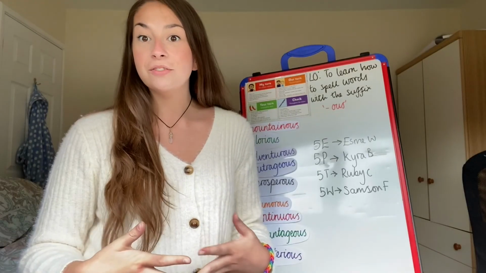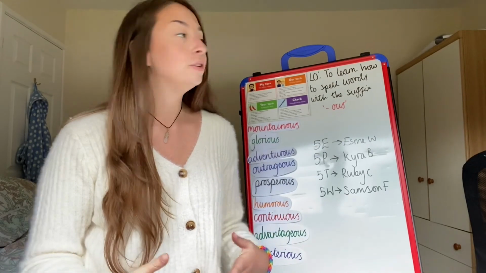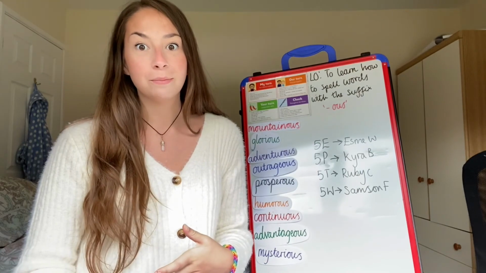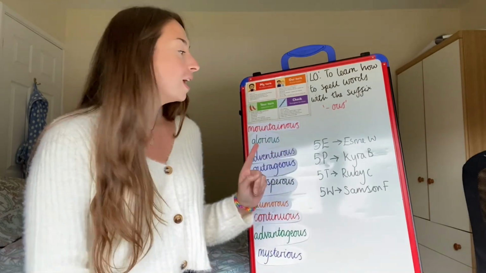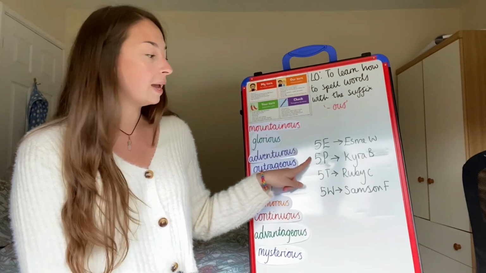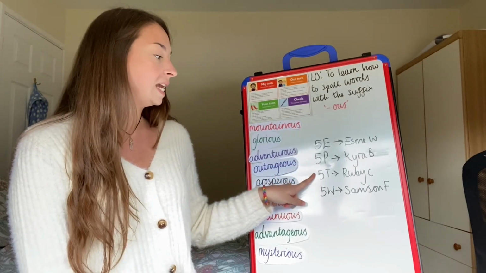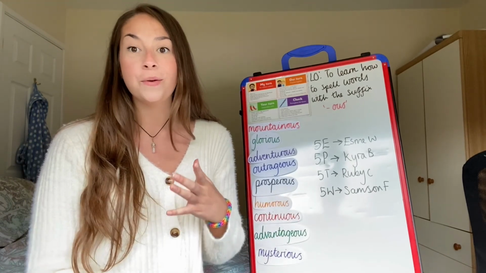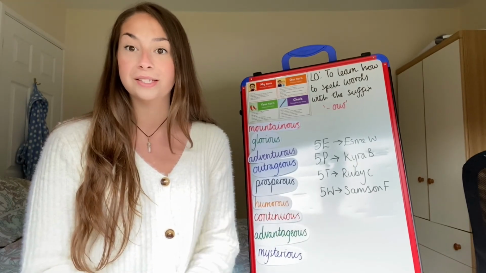So that is everything for this week's video. So you have learnt how to spell words with the suffix OUS. Now on to the Spelling Champions, which you can see here. So for 5E it is Esme W, for 5P it is Kyra B, for 5T it is Ruby C, and for 5W it is Samson F. And congratulations to Samson, who is again at the top of year 5, so well done Samson.